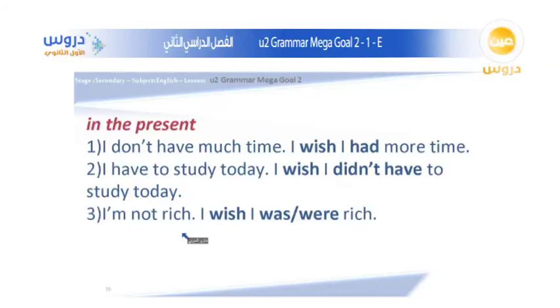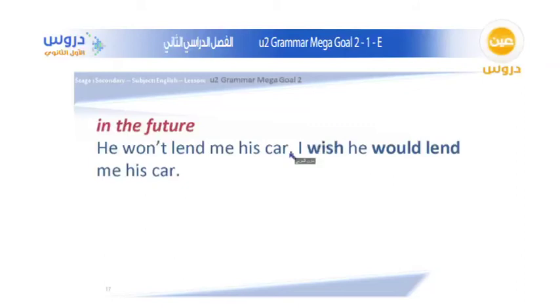So in the future, we have here an example of the future. He won't or will not lend me his car. I wish he would lend me his car. And here is also an example of the usage of wish on something that cannot actually happen, but you want it to happen.